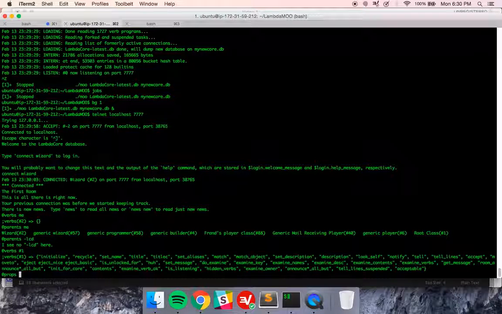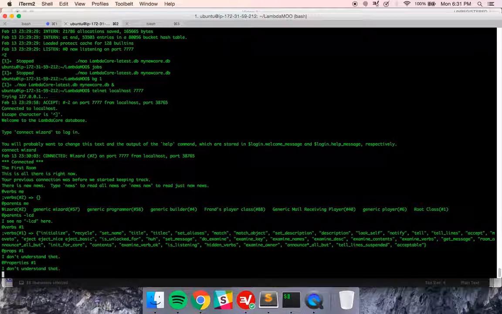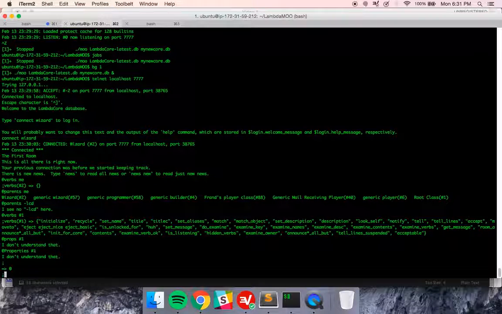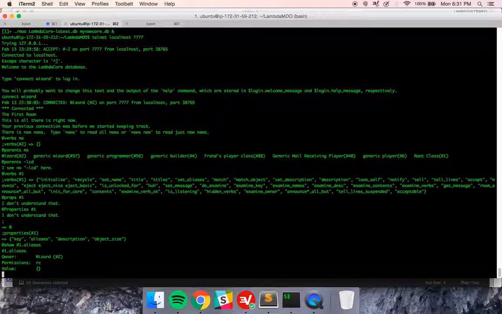Then we've got props. So @props #1, properties. All right, we don't have that, but we do have a command line interface where we can eval. So we can do properties(#1). Properties on number 1, it has those properties. So I could do @show #1.aliases, and I see that that value is not set.